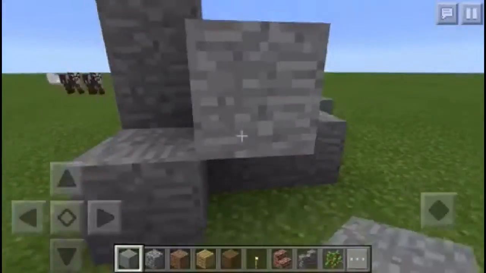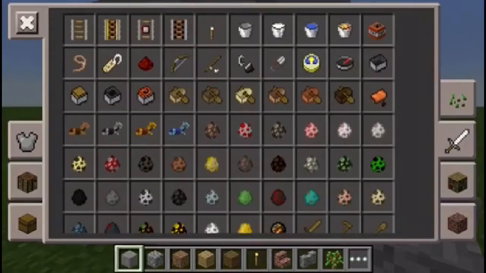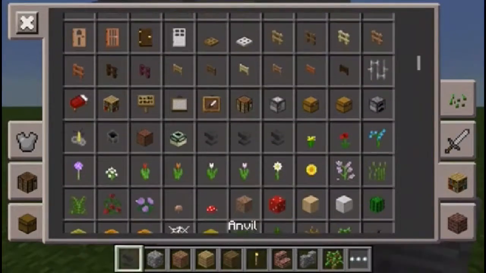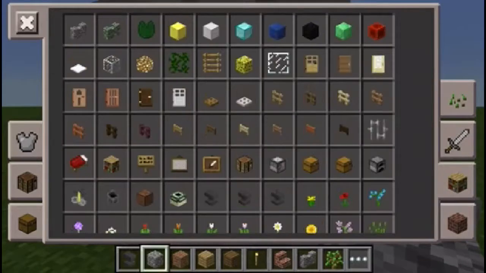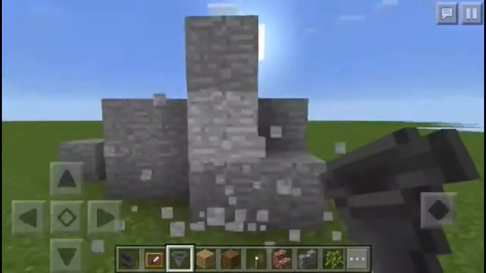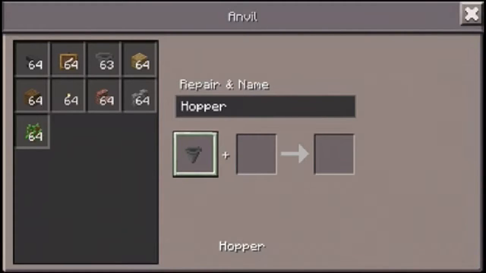Okay. So what you need? Well, for me, you don't have to do this, but I always use an anvil, iron frame, and hopper. So all I do is put the anvil down and I name the hopper.